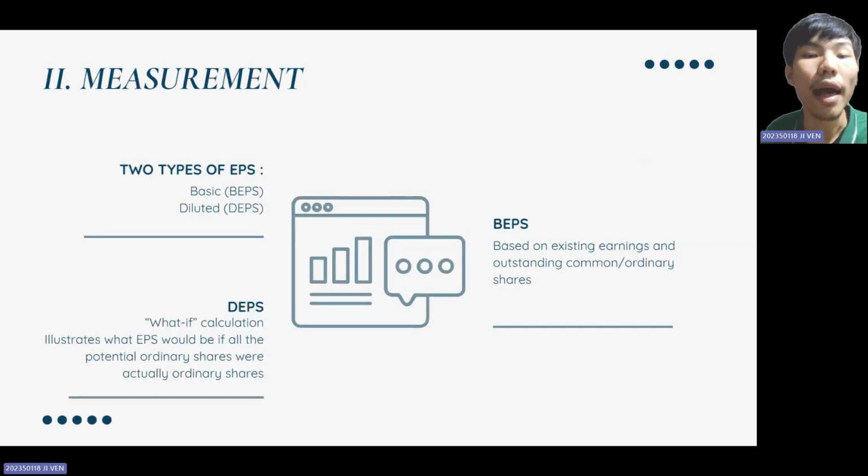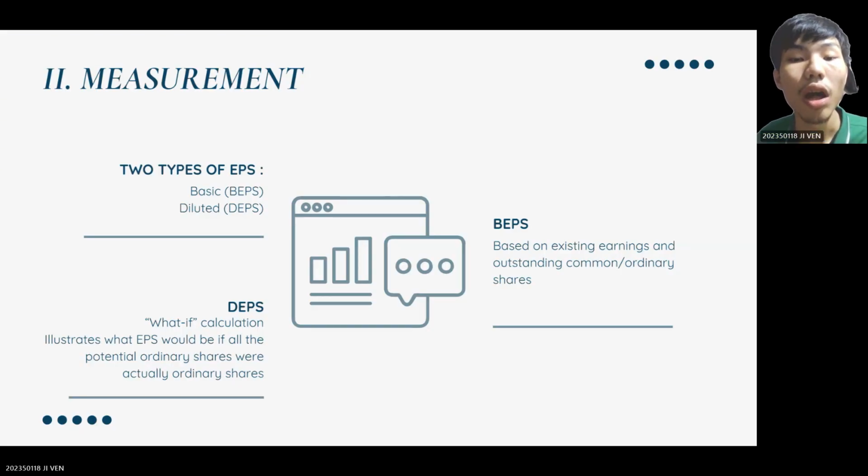So next, IAS 33 requires companies to report two types of EPS. The first one is basic EPS, or BEPS, and diluted EPS, or DEPS.